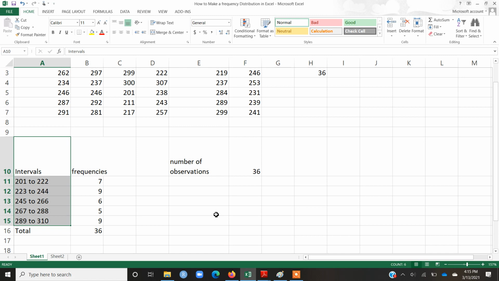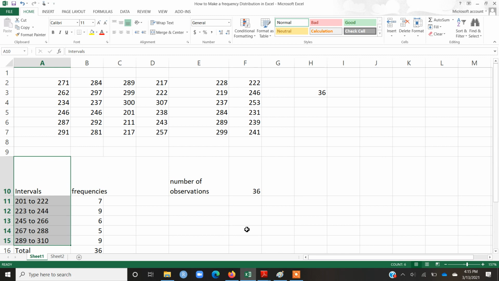Currently in this video I am not discussing how to decide what the interval size should be and where a particular interval should start. As I said, these details are discussed in the video on manual construction of frequency distribution, and as I announced earlier, I will post the link to that video in the comment section.